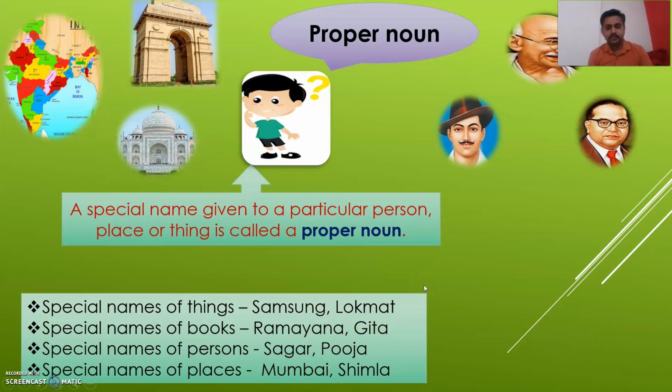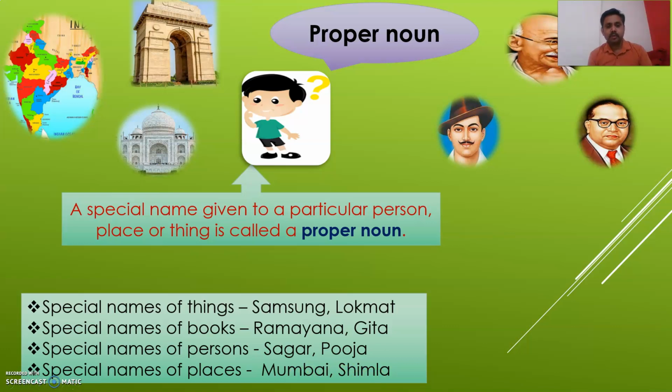These are special names. Sagar is a special name given to a boy and Pooja is a special name given to a girl. Next one is special names of places. Mumbai and Shimla. So Mumbai is the name of a city and Shimla is the name of a hill station.